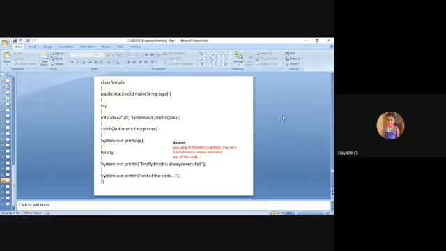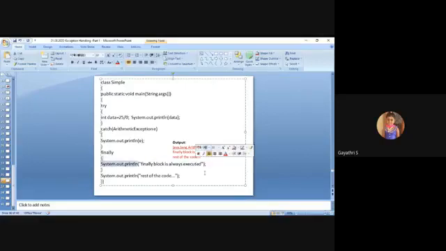In the catch block, which is respective to the arithmetic exception, we are creating the object for the arithmetic exception and displaying the object, so the description of the exception is displayed. After the closing brace of the catch, the finally is placed. Within the finally, a simple statement: finally block is always executed. Then another statement, the last one, rest of the code.